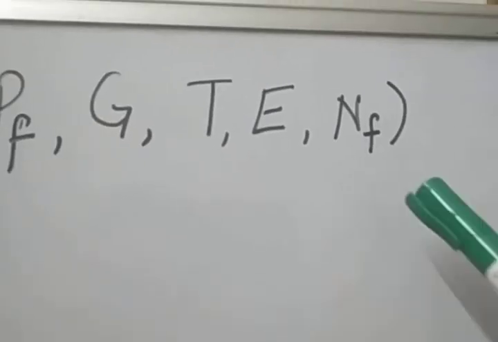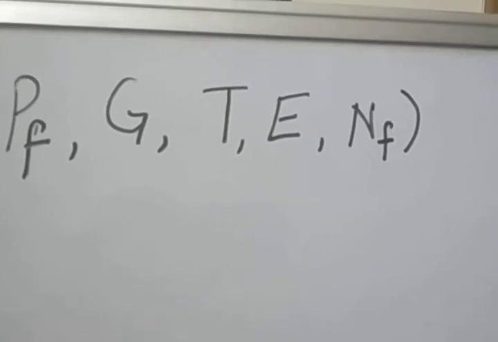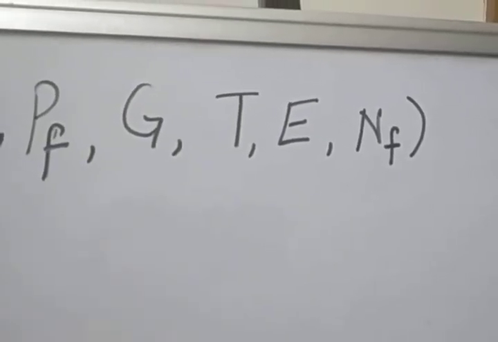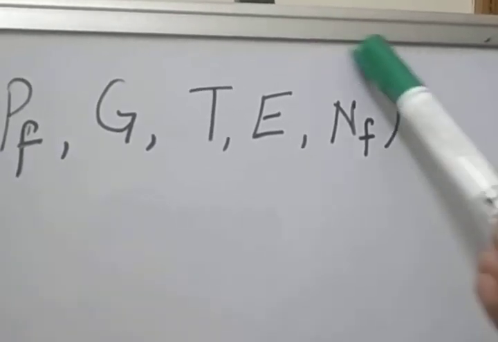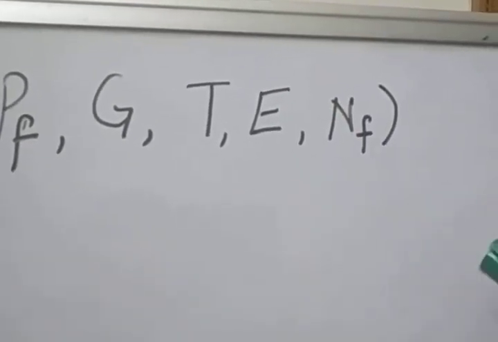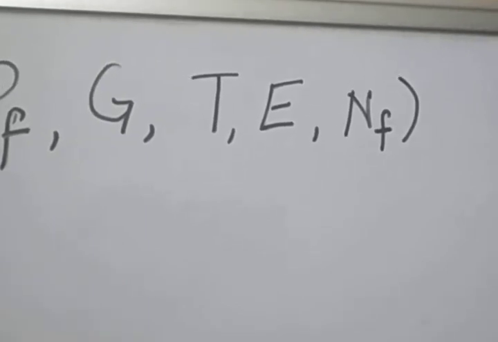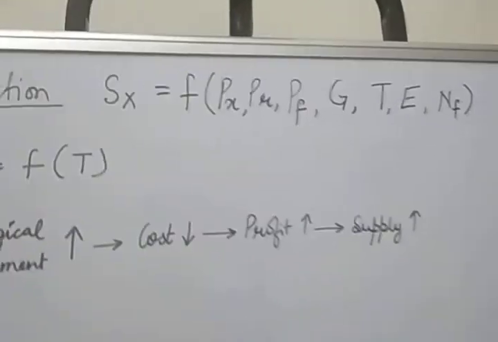And the last one is the number of firms. That means an increase in the number of firms implies an increase in the market supply, and a decrease in the number of firms results in a decrease in the market supply. So these are all the factors or determinants of the supply function.